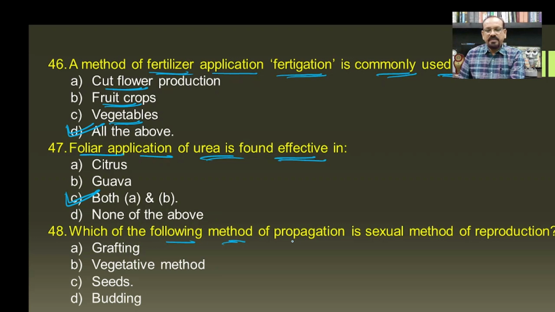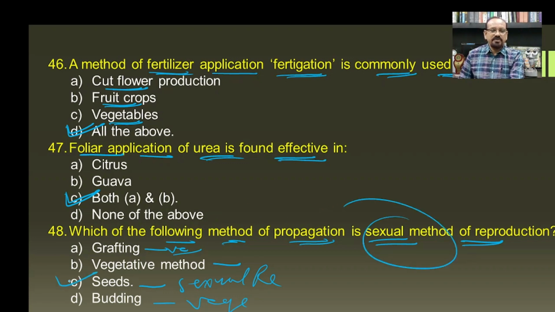Then which of the following methods of propagation is a sexual method of reproduction? Grafting is vegetative reproduction. Seed is the product of sexual reproduction. Budding is vegetative reproduction, and the sexual method is by means of seed, and hence C will be the correct answer for this question.